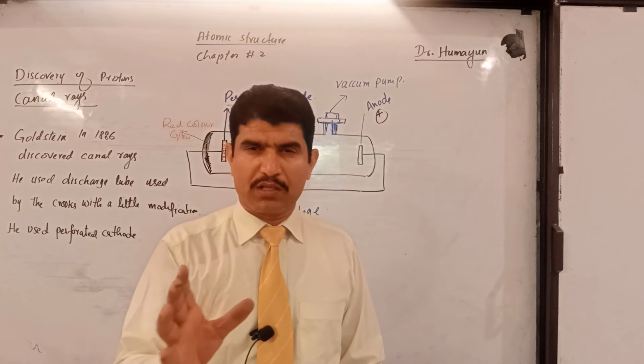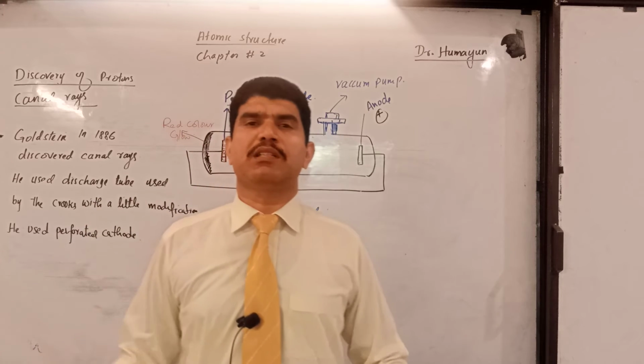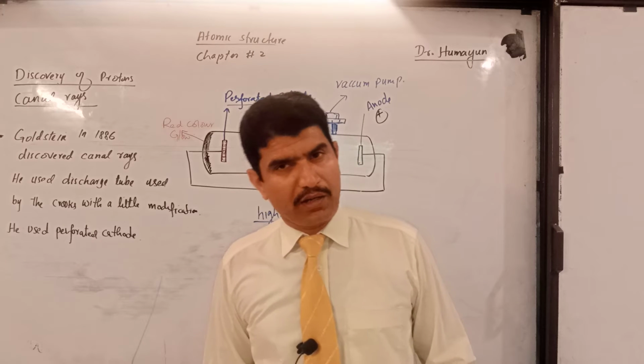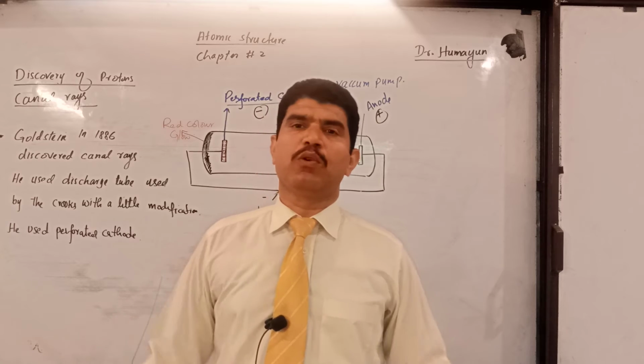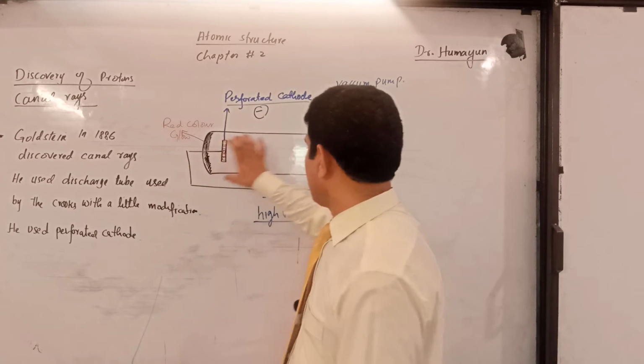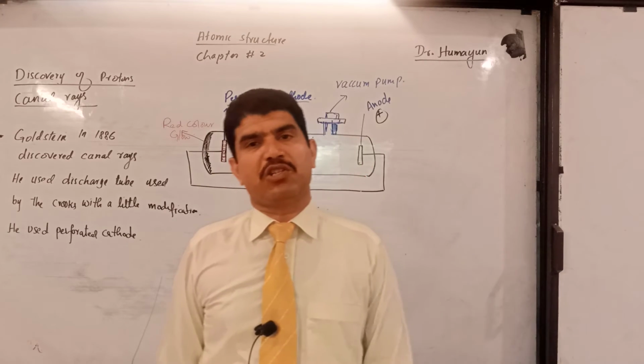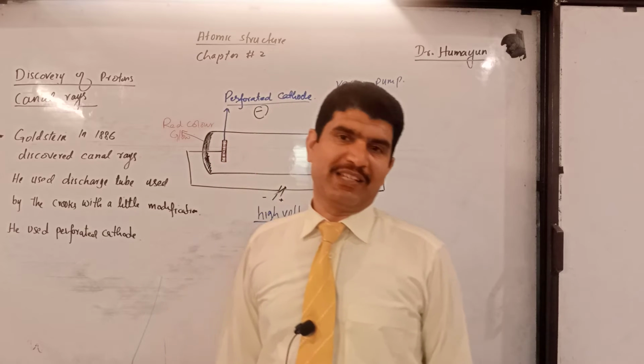My dear students, you will think: from where were these positive particles produced? Remember, as I told you before, in this discharge tube two processes take place: one is ionization and the second is excitation and de-excitation.